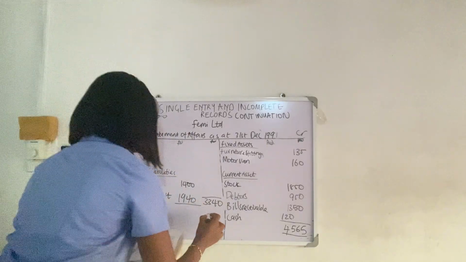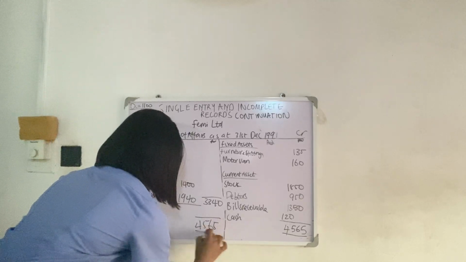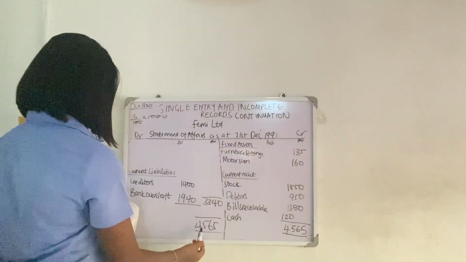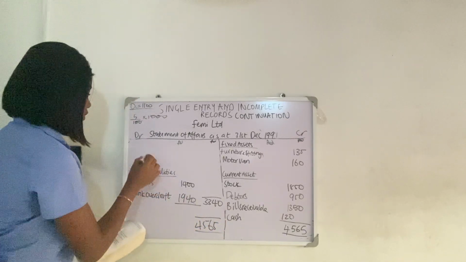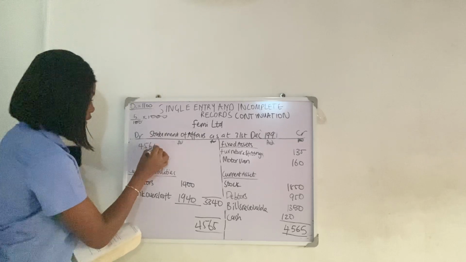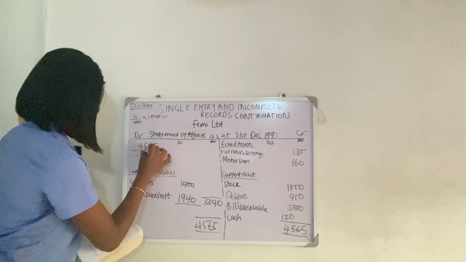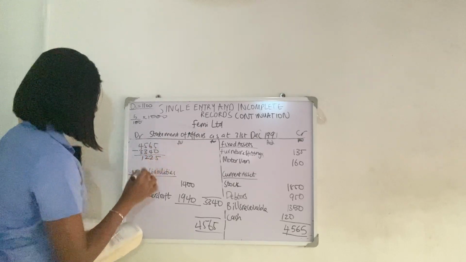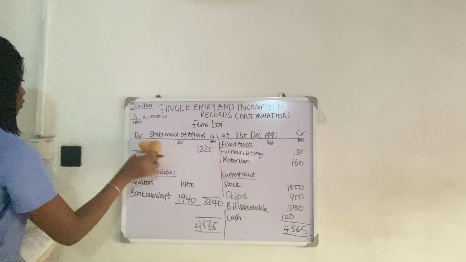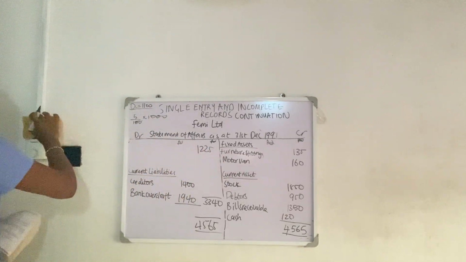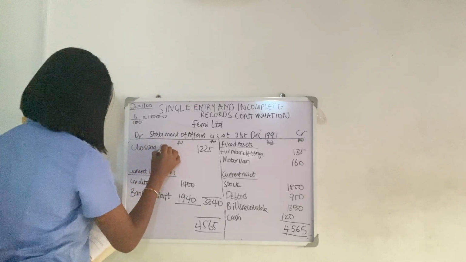Now put the other balancing figure, the same thing here, 4,565. Then 4,565 minus 3,340. That is 1,225. 1,225 now is our closing capital.